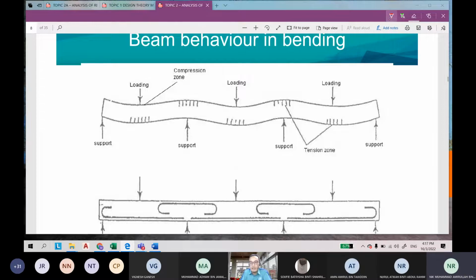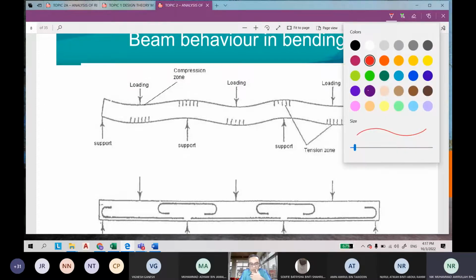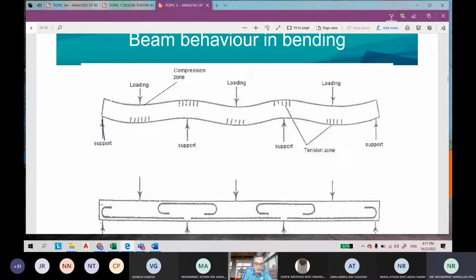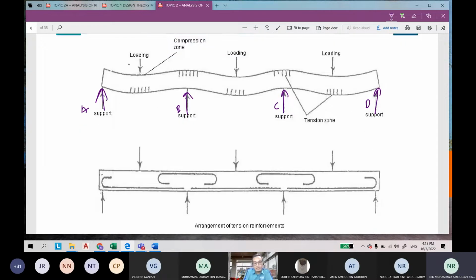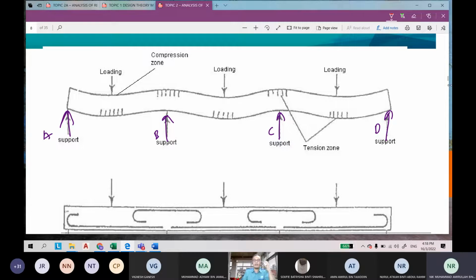Let's say we have a beam with three spans, with supports A, B, C, and D. So this is a continuous beam, and after it is exposed to vertical load, cracks will occur. You must be clear. You can stop me if you do not understand, and you can ask, even in Malay. I will try to explain.